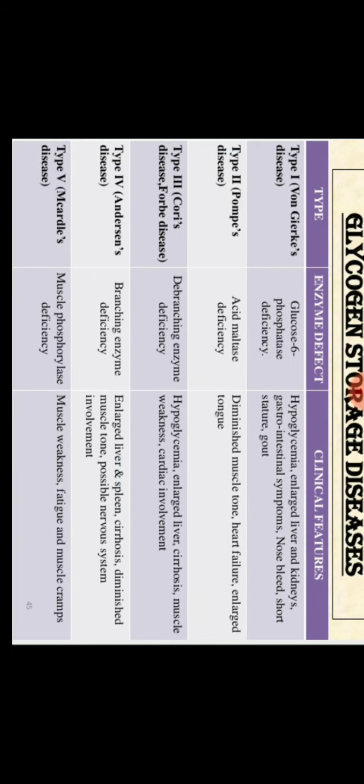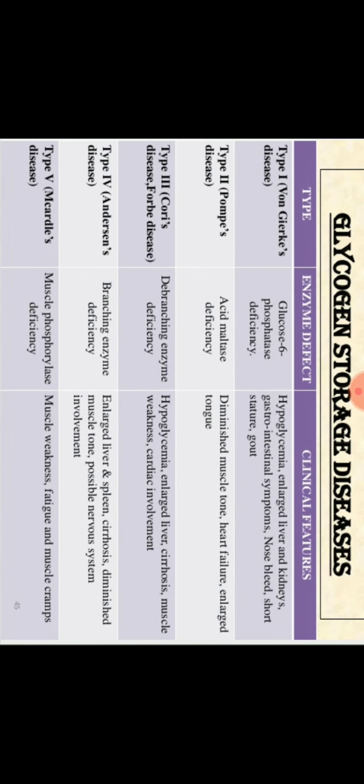These are some pictures I have cited so that you can get an idea of what these diseases look like. In the first figure, type 1 von Gierke disease, due to glucose 6 phosphatase deficiency. Type 2, Pompe's disease. What happens in this? Diminished muscle tone, heart failure, enlarged tongue.